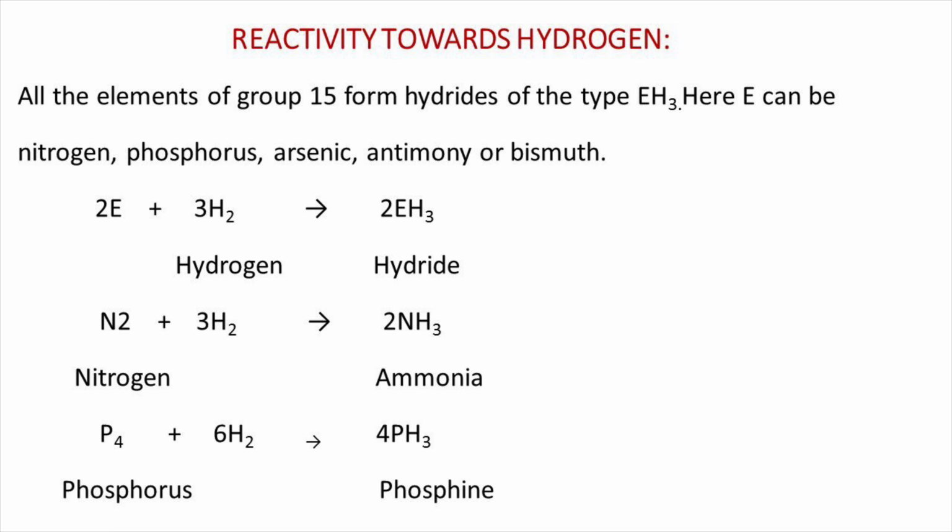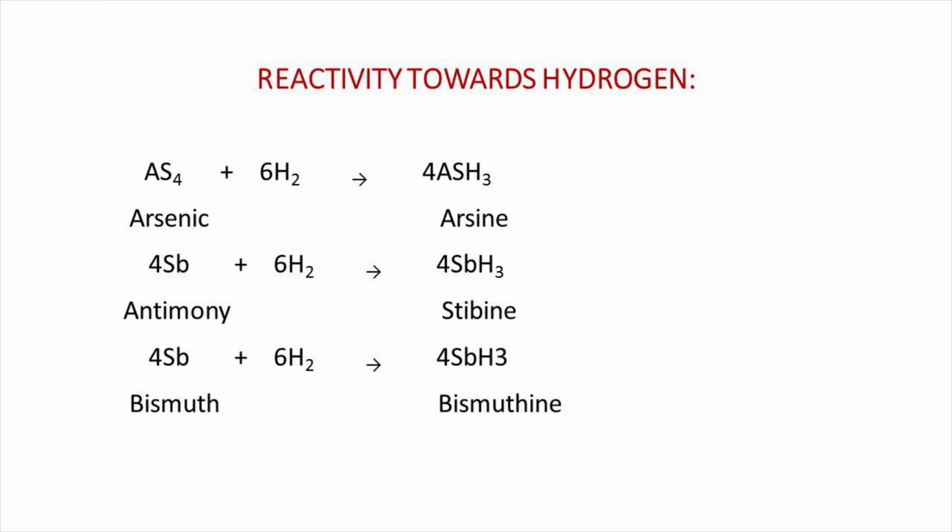Phosphorus combines with hydrogen to form phosphine. Arsenic combines with hydrogen to form arsine. Antimony combines with hydrogen to form stibine. Bismuth combines with hydrogen to form bismuthine. Here, phosphine, arsine and stibine are poisonous gases. Bismuthine is unstable and decomposes to give bismuth metal and hydrogen well below 0 degrees Celsius.